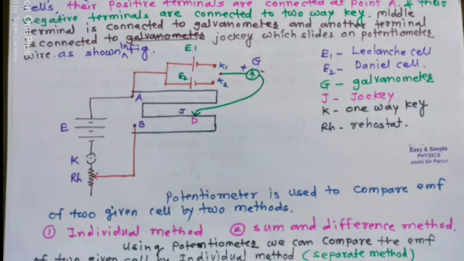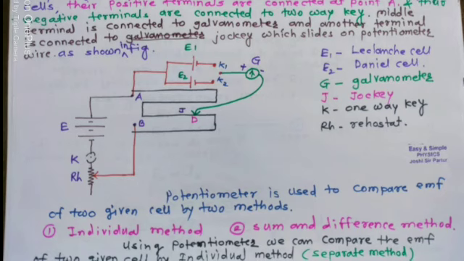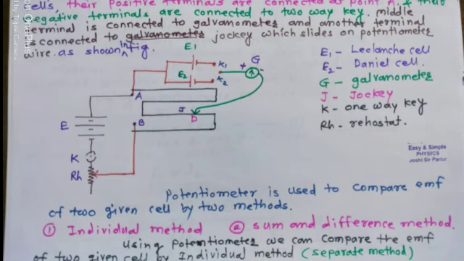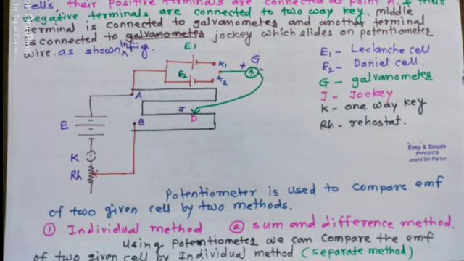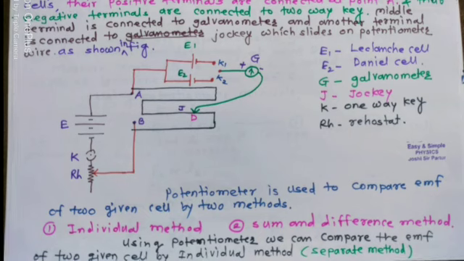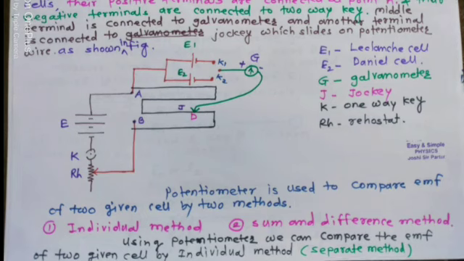Number one, individual method, and number two, sum and difference method. Using potentiometer, we can compare the EMF of two given cells by individual method or separate method.